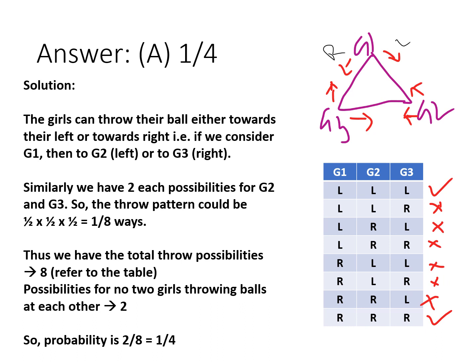G1, G2, G3 denote the girls, L denotes left hand throw, and R denotes right hand throw. So we have the combinations from LLL to RRR. Out of this, applying the condition, we are left with only two options, namely LLL or RRR. Only in these combinations, the throw rule will be faithfully followed. Therefore, the probability is 2 over 8, which is equal to 1 by 4.